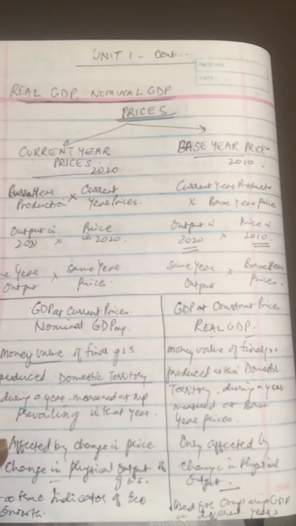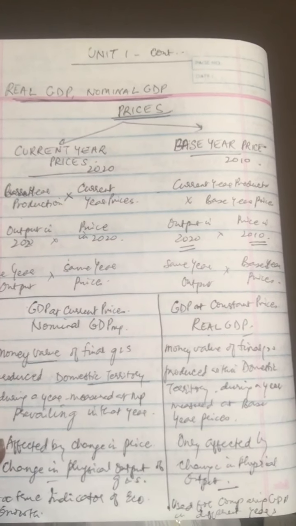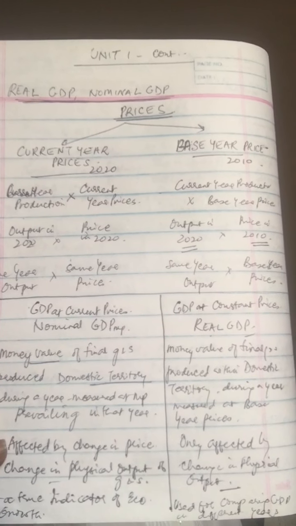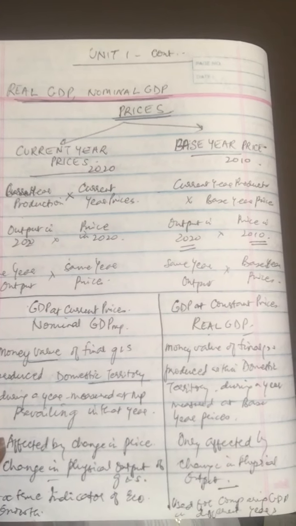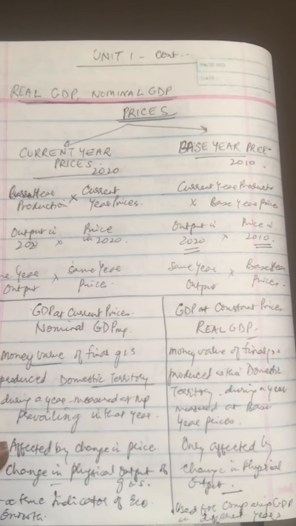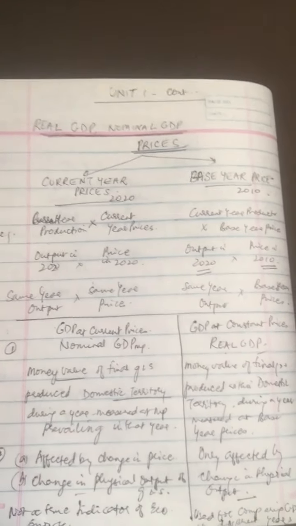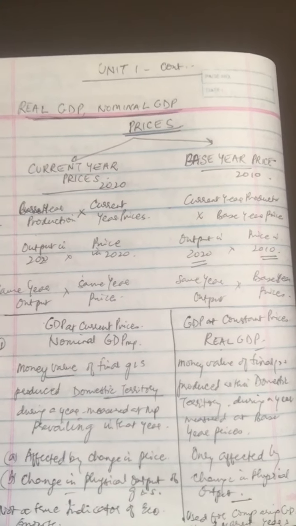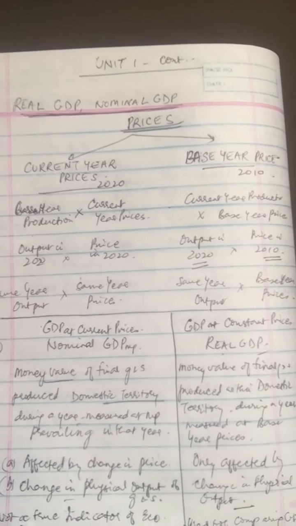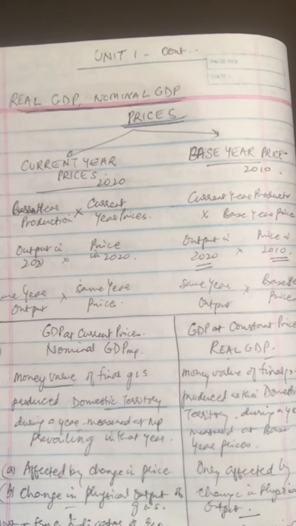So now let's just define it once again. When final goods and services included in GDP are valued at current market prices, that is prices prevailing in the year for which GDP is being measured, it is called GDP at current prices, or nominal GDP. Now, what is real GDP? When GDP is computed at constant price, it is called GDP at constant prices, or real GDP.